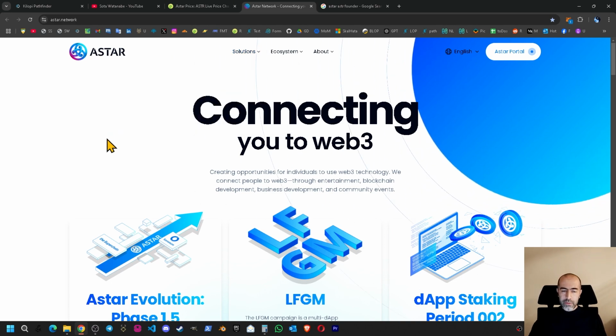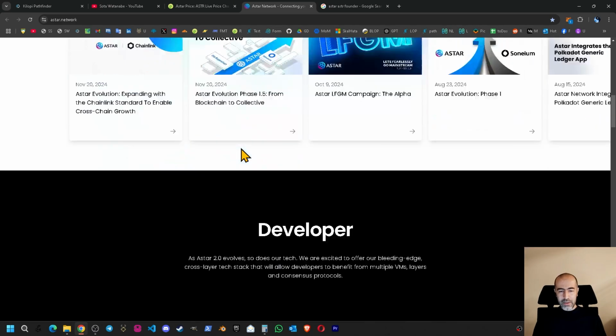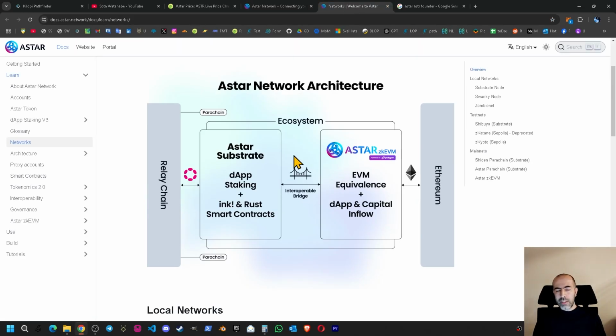Let's start with the negatives. In this project, in Astar Network, the main negative thing currently is the project is extremely complex for a regular crypto user. As you can see in here, yes, dApp staking is a great system, but it's actually a bit complex for regular crypto users. And it is connected with EVM layer 2. Currently, there is this bridge and there are ink and Rust smart contracts. These things are actually great for developers, etc. But for regular crypto users, new crypto users, they are really complex things.